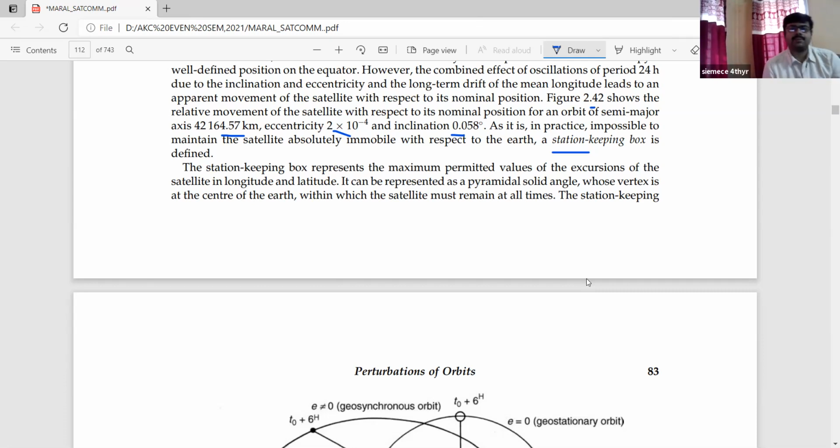It can be represented as a pyramidal solid angle whose vertex is at the center of the Earth, within which the satellite must remain at all times. So that is a boundary, a fixed region. Beyond that, we will not allow any movement. That is the protocol for using this station keeping box.